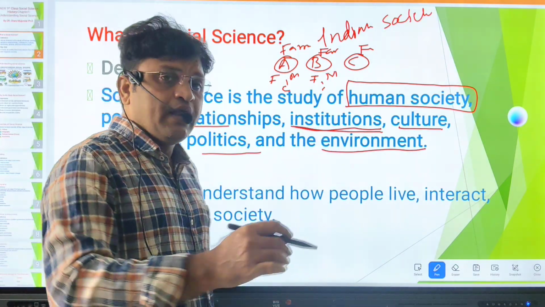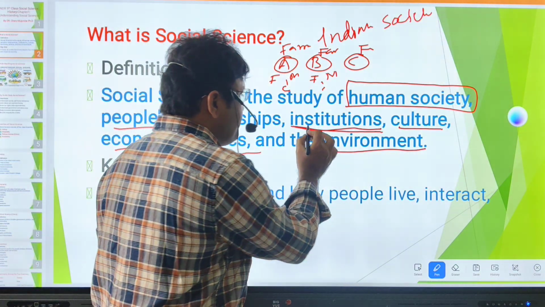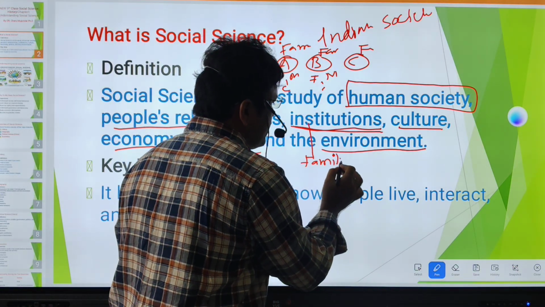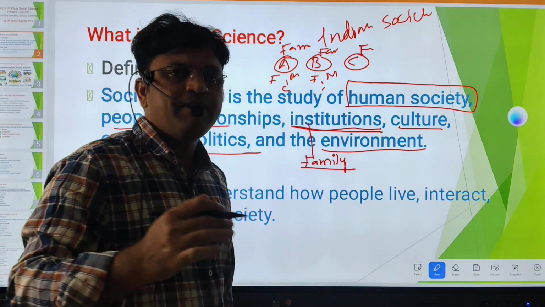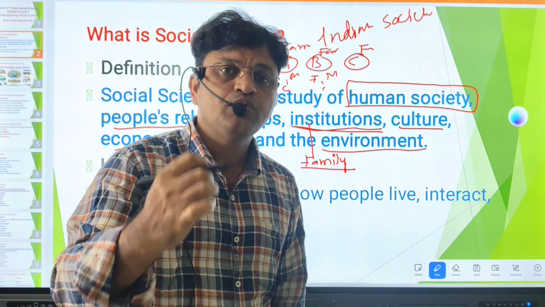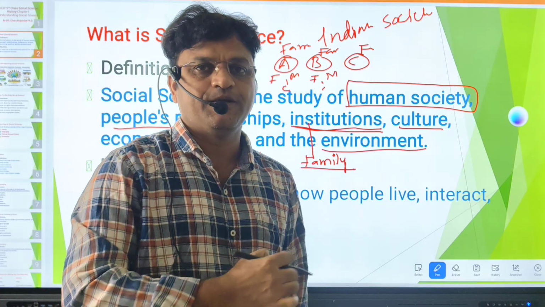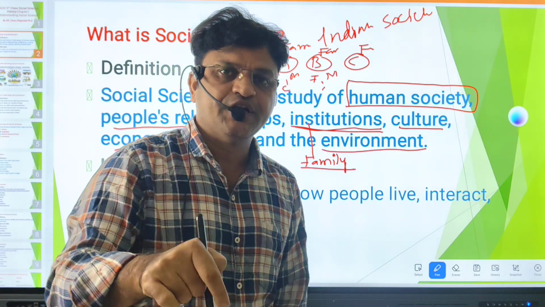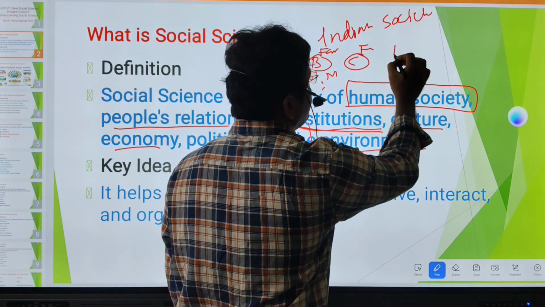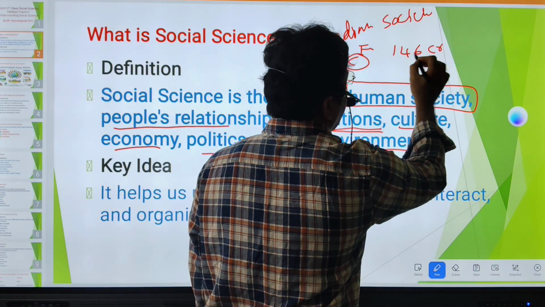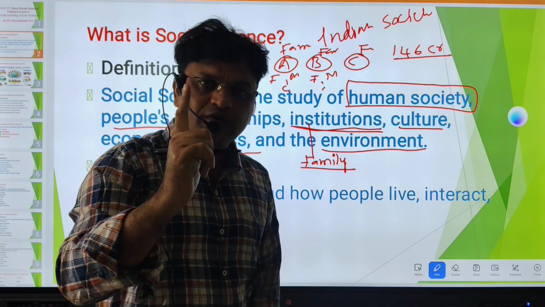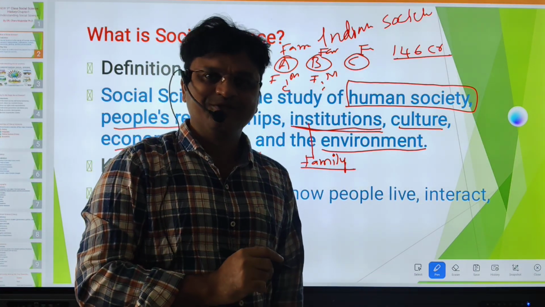So basically, at the individual level, what is the basic institution we have? Family. Family will teach you how to socialize, how to behave in society. Since you are a member of society, in India we have a 146 crore population, and you are one of the members of this Indian society.